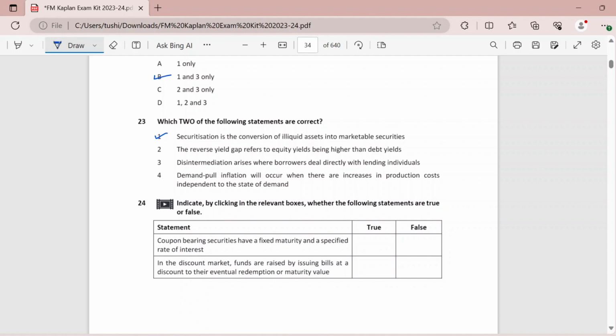So this is wrong. Third statement says disintermediation arises where borrowers deal directly with lending individuals. Definitely, this is true because intermediaries are those people who are in between lenders and borrowers. So, disintermediation will be the opposite. They will be dealing directly and there will be no mediators involved. So, last is demand pull inflation will occur when there are increases in production costs independent to the state of demand. This is wrong because this describes actually your cost push inflation.